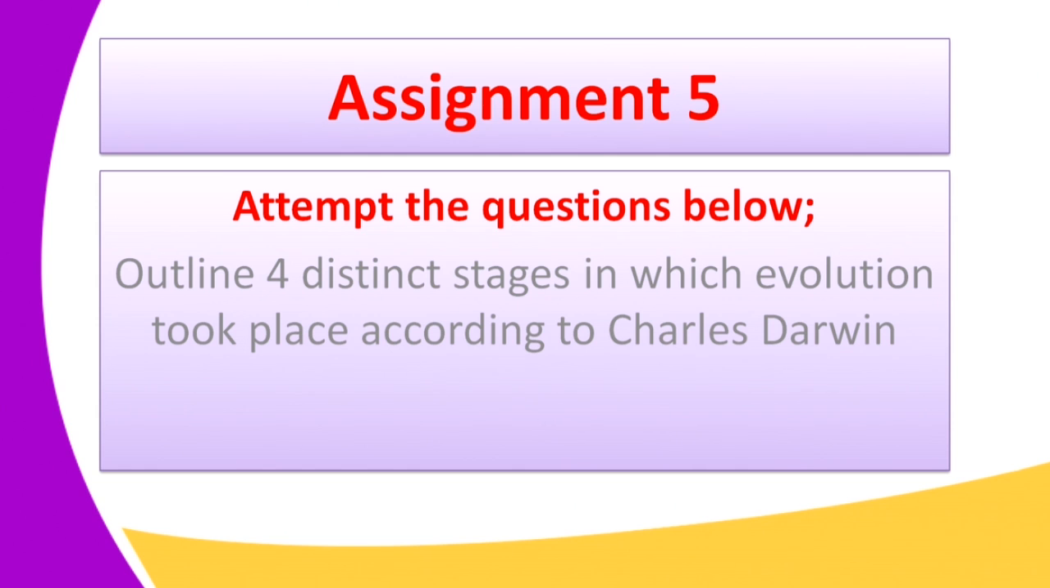There are 4 distinct stages according to Charles Darwin. Number 1, we have natural selection, whereby nature only selects the stronger animals or stronger species, and those who are weaker get to be extinct. Number 2, we have mutation, which is an abrupt or sudden change in an organism so that it can fit in the environment.